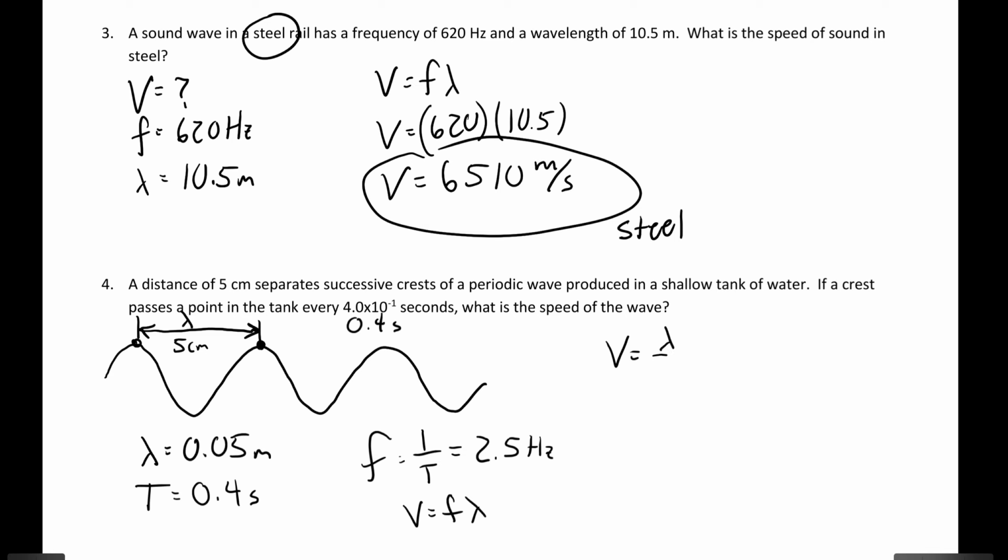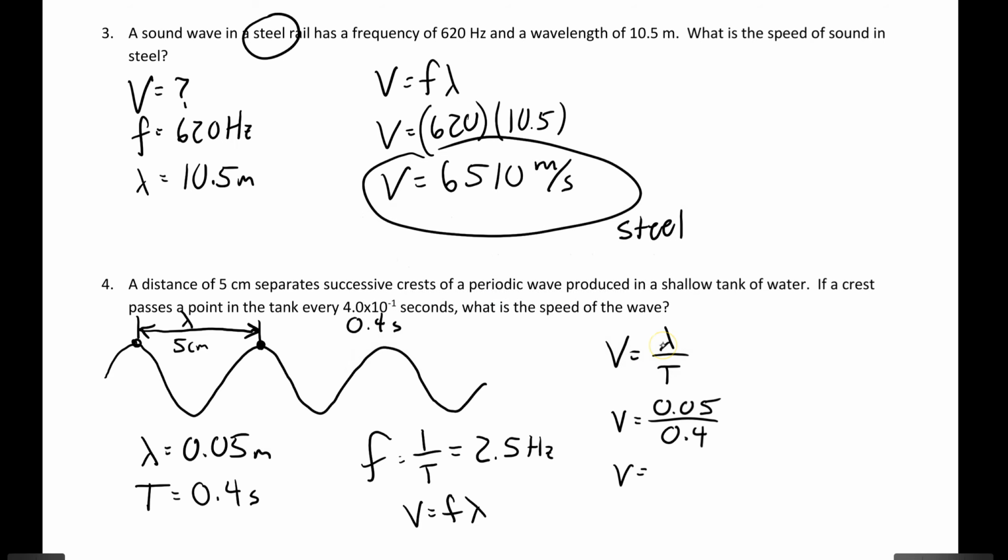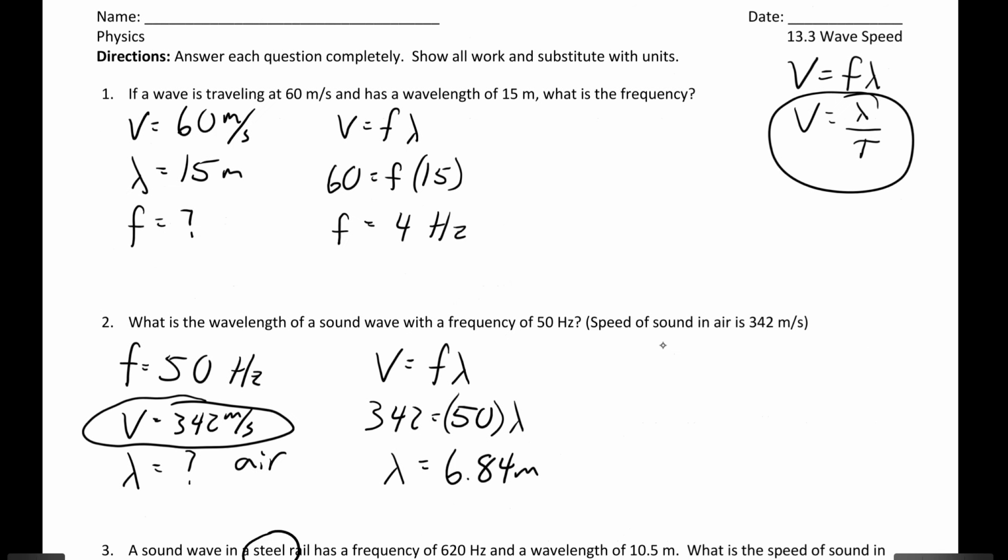But don't forget, I'm going to do it this way. v is equal to the wavelength over the period, because those are the numbers that they give you. And I want to be lazy and do only one equation, not these two equations. We'll just do v equals lambda over T, because we're savvy physics people. And we know what wave speed is really all about. It's just the distance over the time. So we've got 0.05 divided by 0.4, and then you get 0.125 meters per second. Okay, wave speed. We got that under our belt. We're still just learning the vocab. We're learning the ropes about waves.